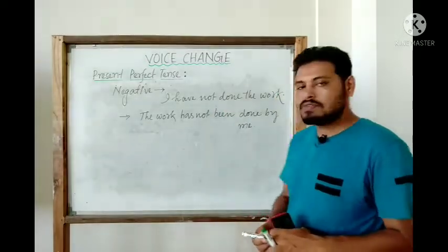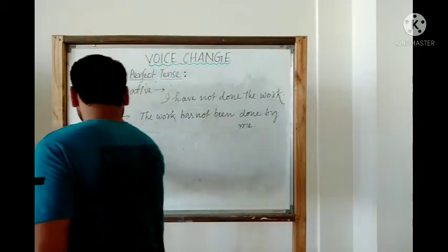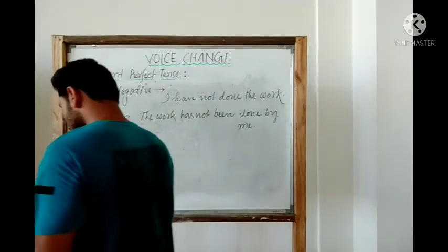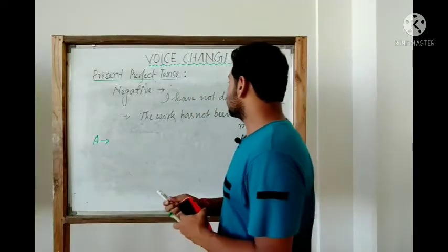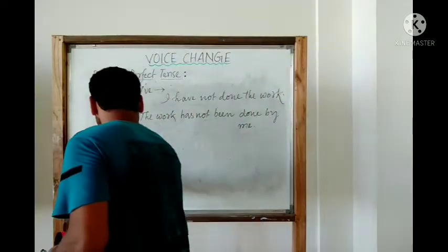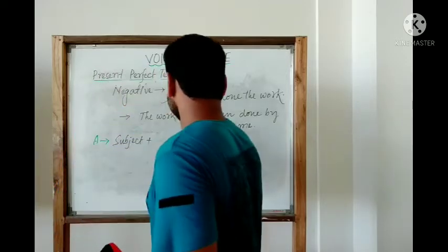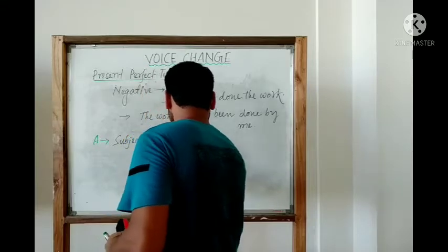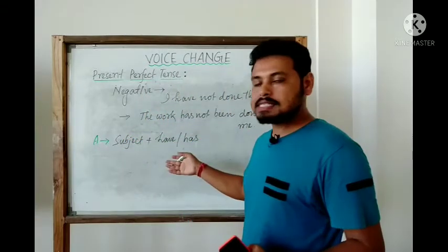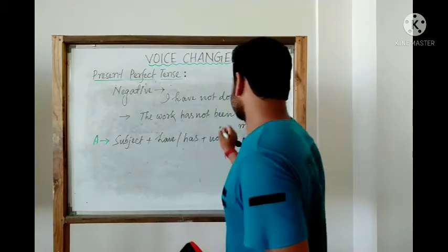So now let us try to form the structures. What would be the active structure then? What do we have at the very beginning here? We have the subject, plus have or has as per the requirement of the subject. Then we have this particular not.